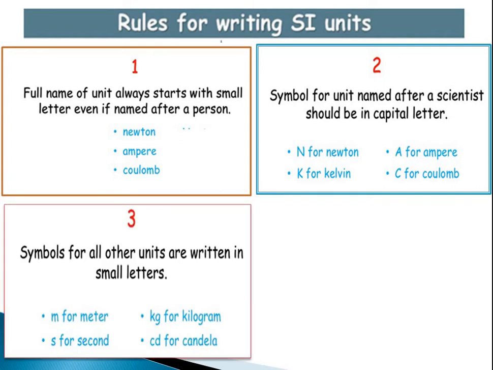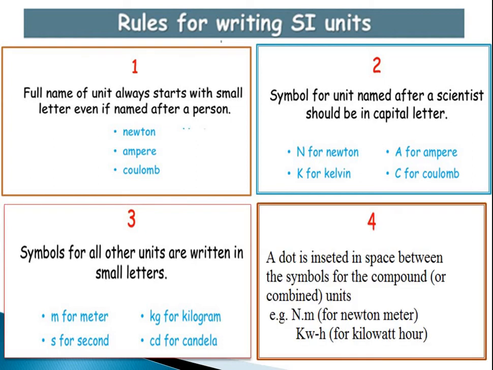The third thing is that symbols for all other units are written in small letters, which are not named after a scientist. For example, for measurement of distance we use m as a meter. For measurement of mass, we use kilogram, so kg is expressed in small letters. cd is also expressed in small letters, and likewise all.